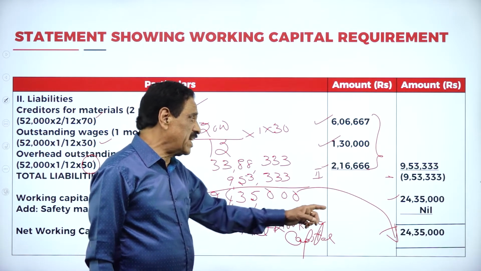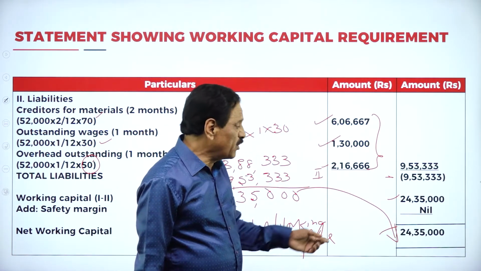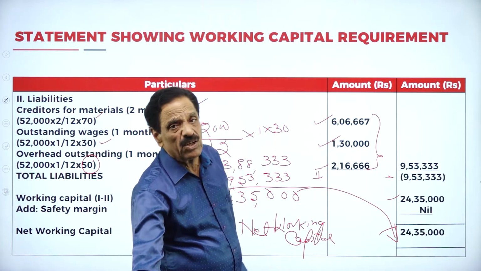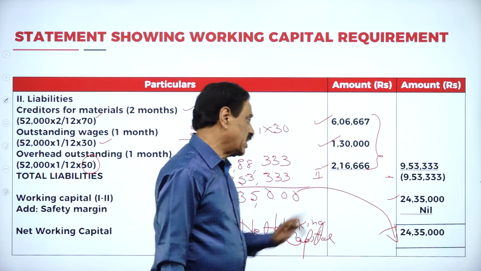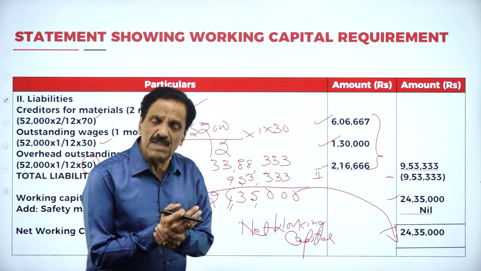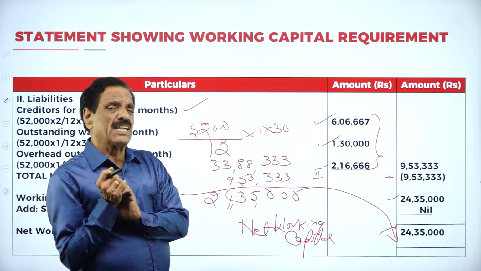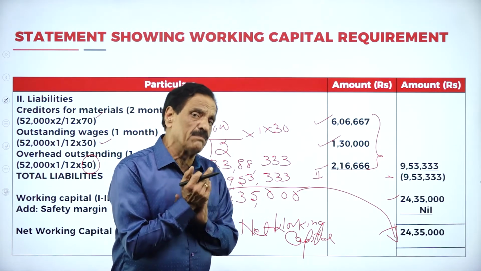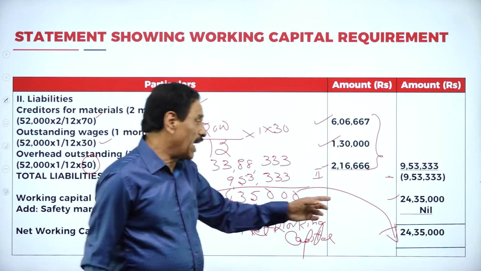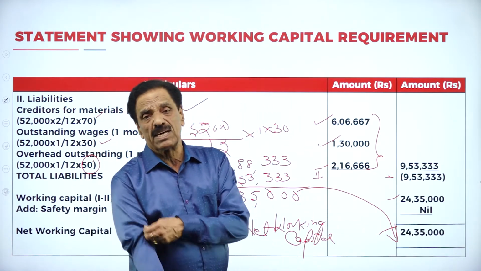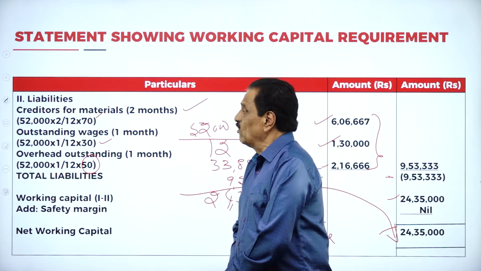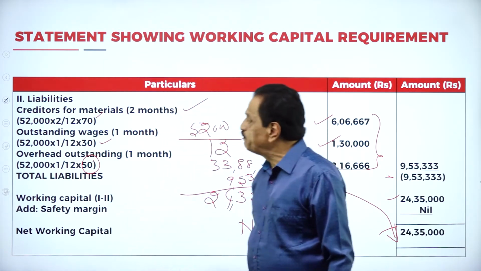Net working capital. If there is any safety margin, that would have to be added, and only then can we show net working capital. This is working capital. Every company will keep 10%, 15% as a safety margin for the sake of the company. If we add that, then only it becomes net working capital. I think you have followed. If you want, I can explain.